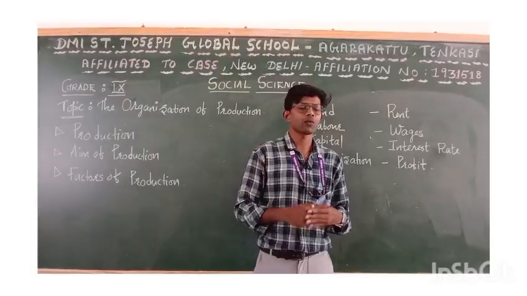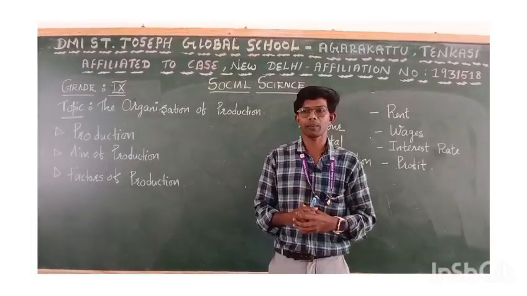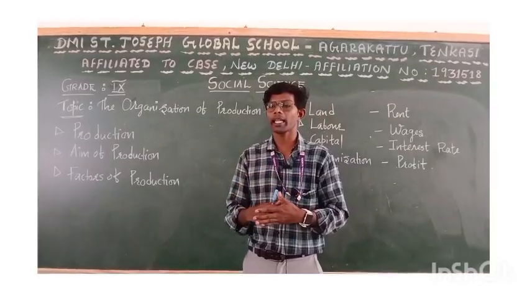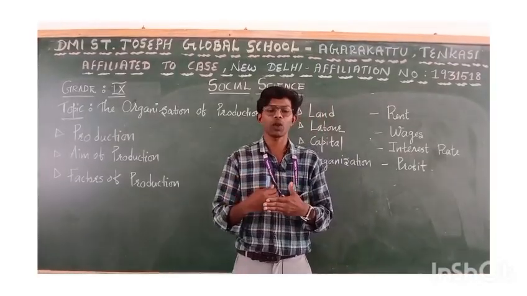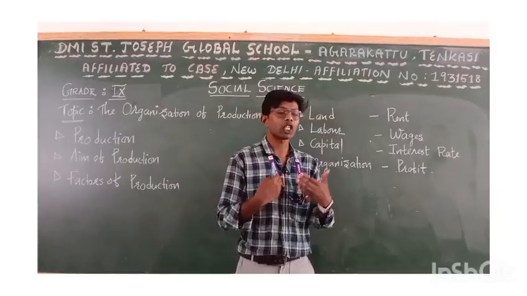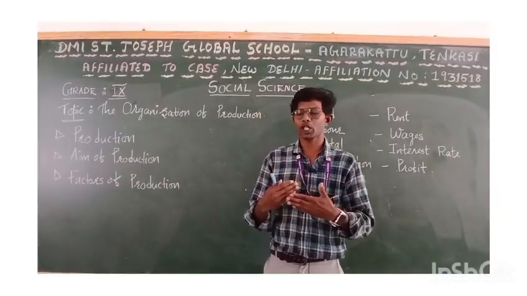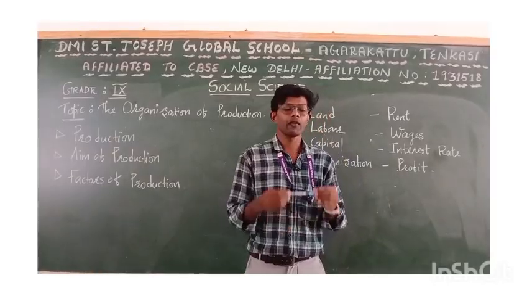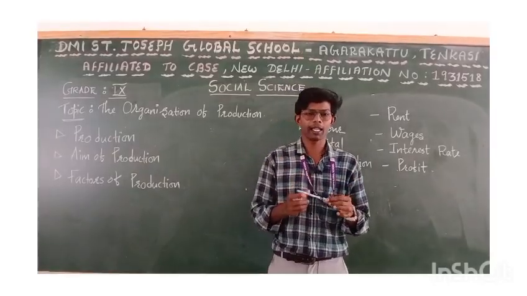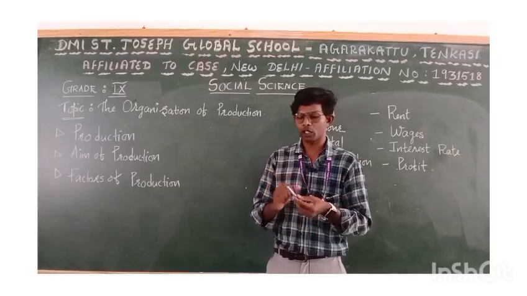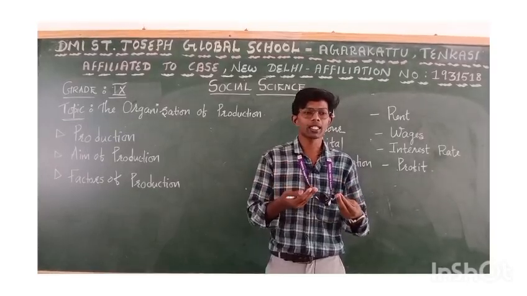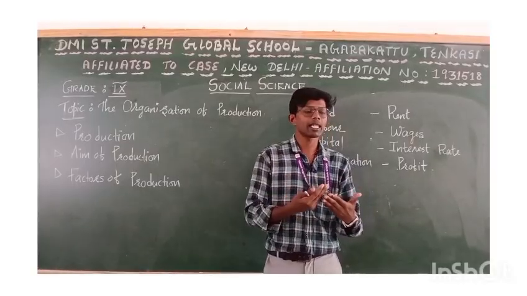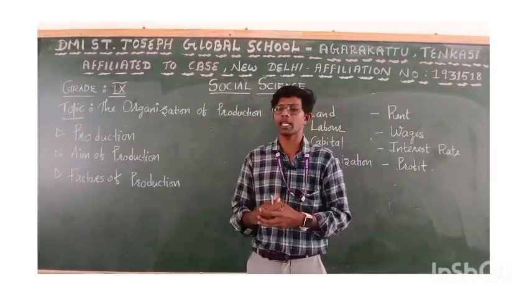Let me discuss the initial stage. For the production of a pen, we need materials such as plastics, cap, water refillers, and inks.